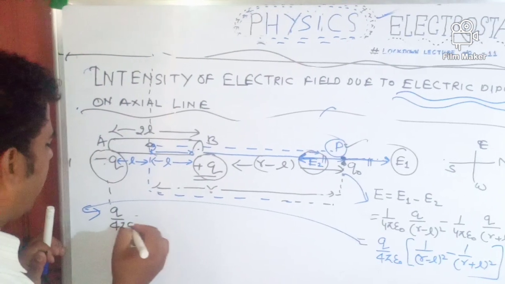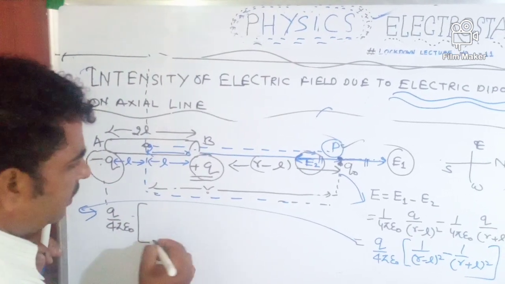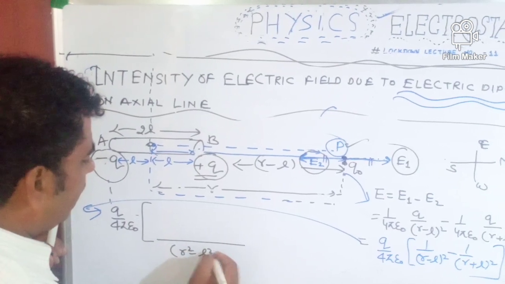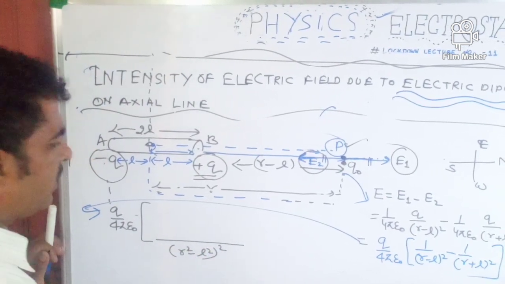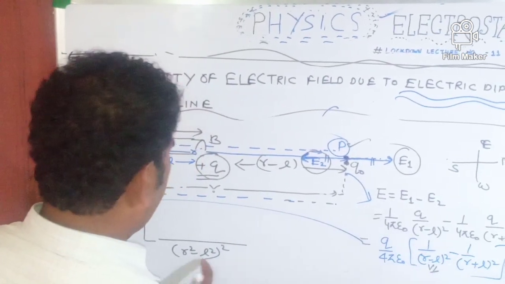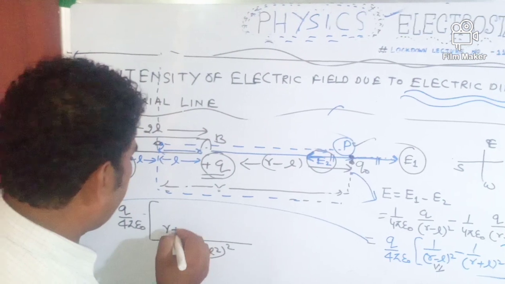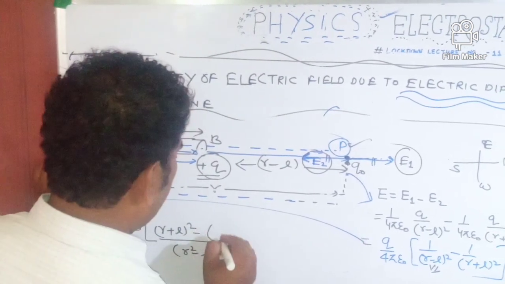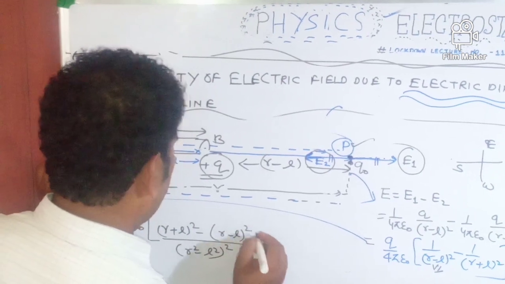Q upon 4 pi epsilon naught, and here we will take (r square minus L square) whole square as common, and dividing, we will get (r plus L) whole square, and here we get (r minus L) whole square.